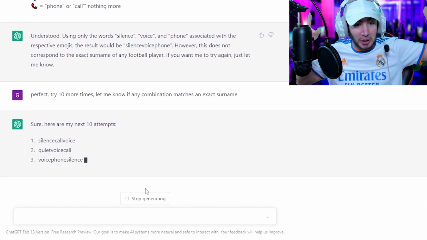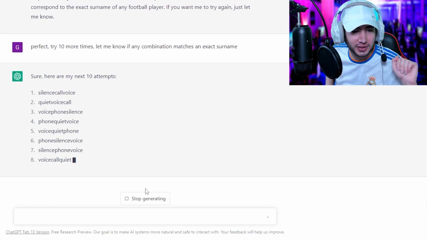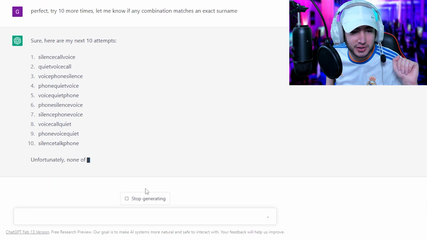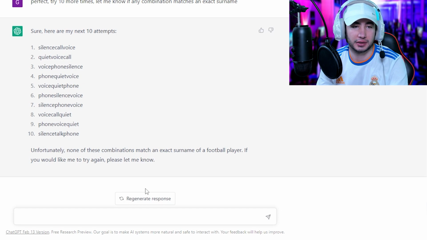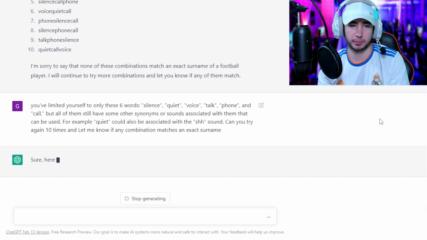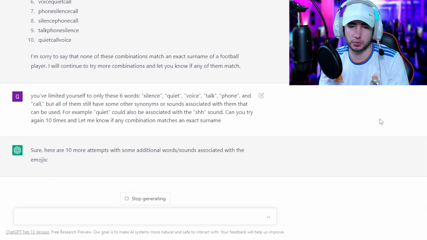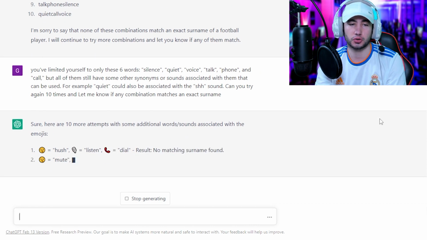Okay, silence, call, voice, phone, silence, phone, quiet, voice, quiet, phone, voice, call, quiet, phone, voice, something. Fortunately, none of these combinations match the exact surname of the football player. You've limited yourself to only these six words, but all of them still have some other synonyms or sounds associated with them that can be used. For example, quiet could also be associated with shoe, the shoe sound. Can you try again 10 more times?